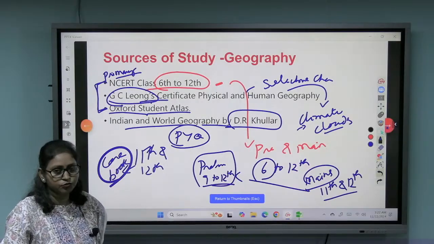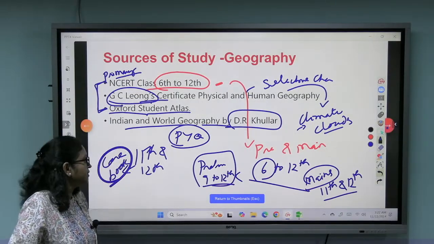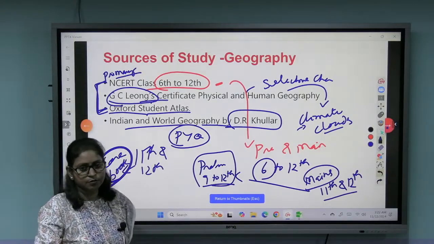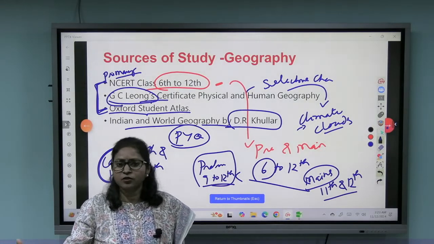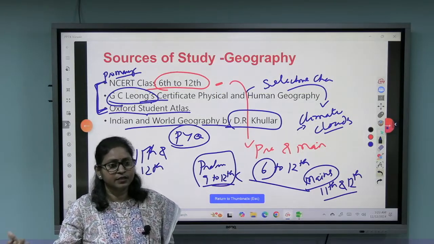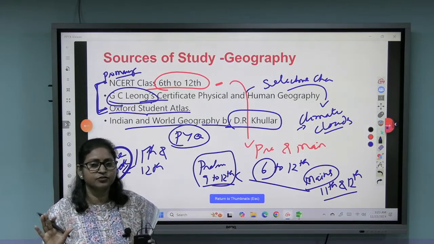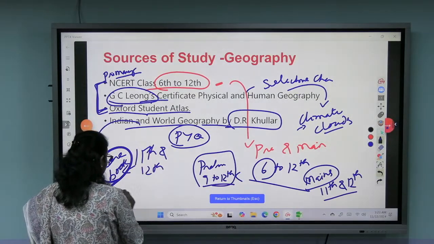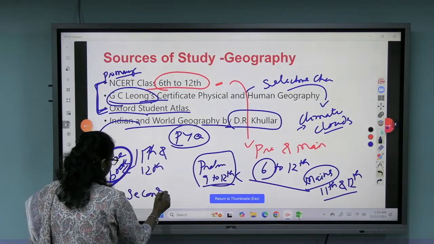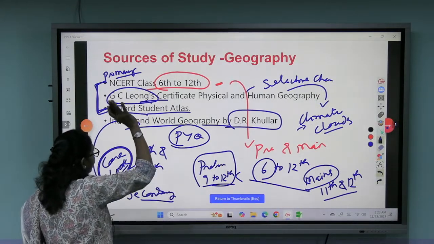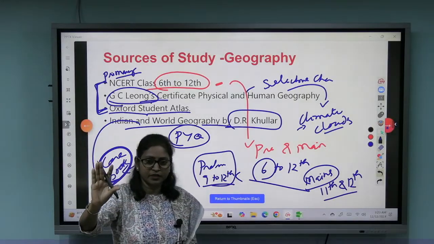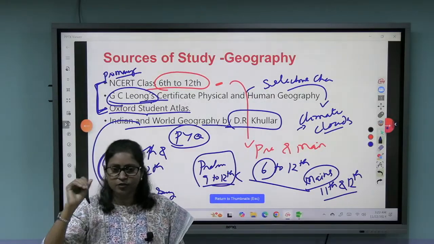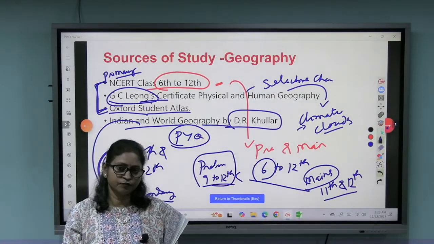So you have to see the utility first. If by studying just these sources I can solve the maximum prelims and mains questions, then I do not go to it, isn't it? But yes, it is an additional reference. Again, this is a secondary source. Khuller is your secondary source. The primary or main source for geography is NCERT, selective chapters of GC Leong, and then the Oxford Atlas.